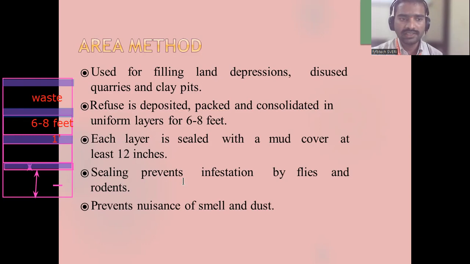Yes. So sealing prevents infestation by flies and rodents. After each layer there is sealing. Sealing means with the help of soil they are compacting. Why do they compact? It will prevent the infestation of flies and rodents. It will avoid the spreading of unwanted insects and rodents. Mosquitoes and insects should not come there, for this they do sealing and packing.